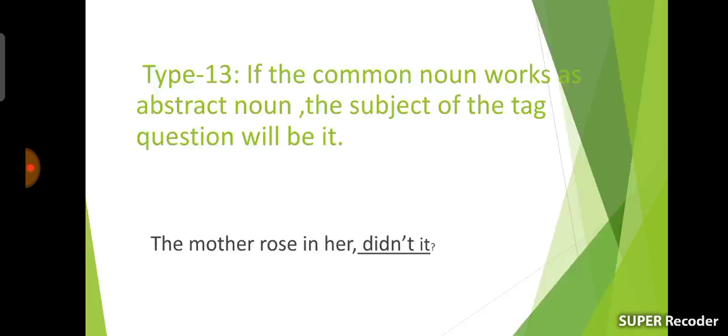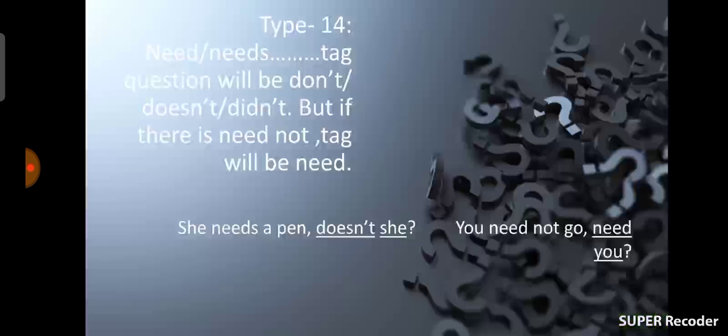Okay, dear students, let's see another rule. Rule 14. Need or needs. If you find need or needs in any sentence, you should use don't, doesn't, didn't according to tenses. But if there is need not, you should use need as the tag question.